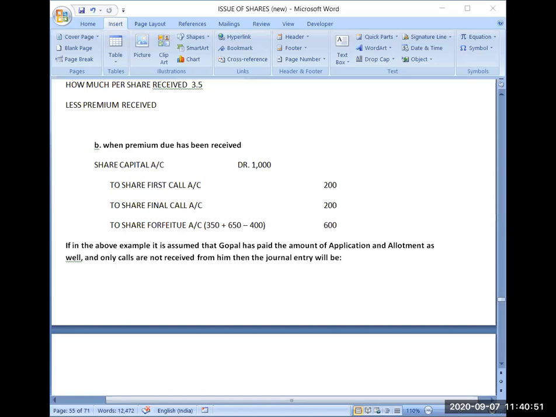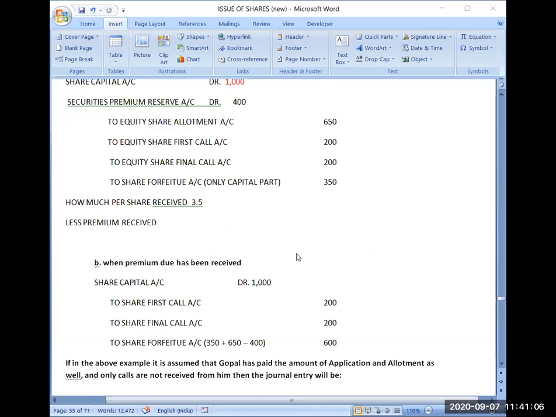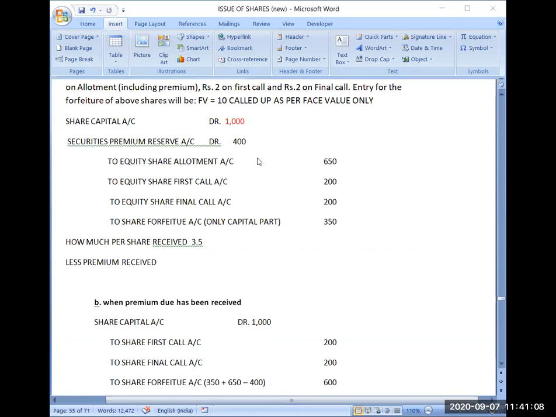So we were doing forfeiture of shares when the shares were issued at premium. So 4 or 5 rules we have done in the morning. I will just remind you these rules before we move further. First rule is what? The capital will always be called up, and the called up part is always for face value. No premium is included in the face value.